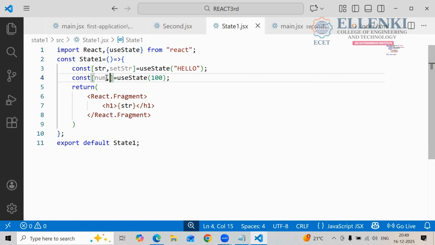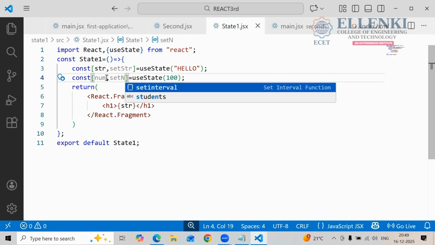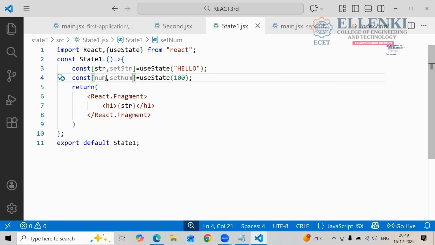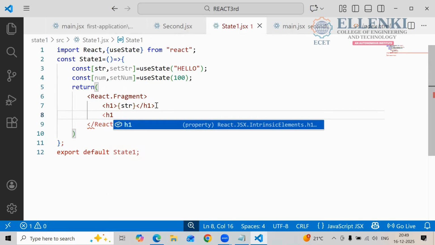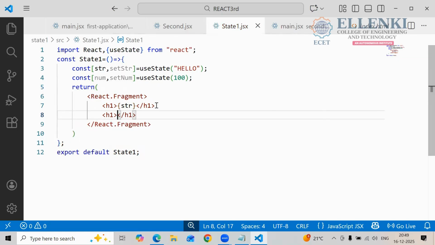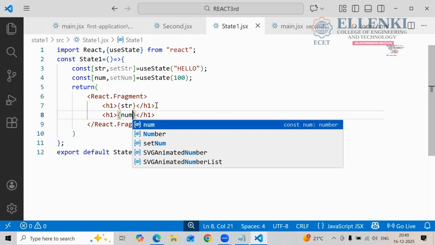Now, if I want to modify the data, what do I have to write here? setNum, where N should be capital. Set num. And if I want to print this one, what can I write here in the presentation logic? h1, and here you have to keep curly braces. In these curly braces, what do you want to print here? num. So you write num. Is it clear to everyone?